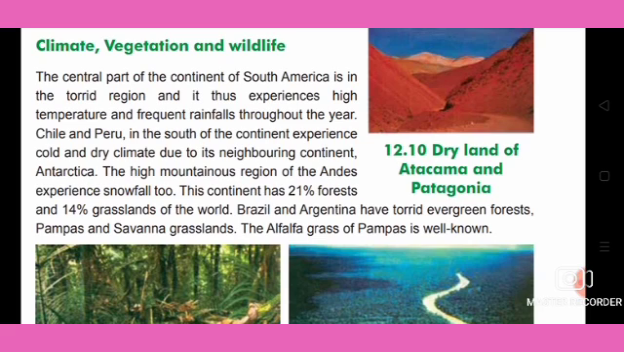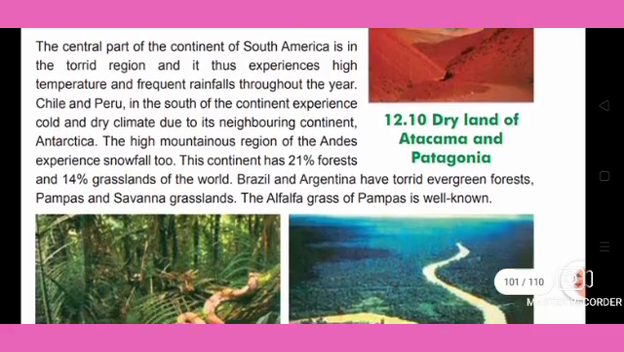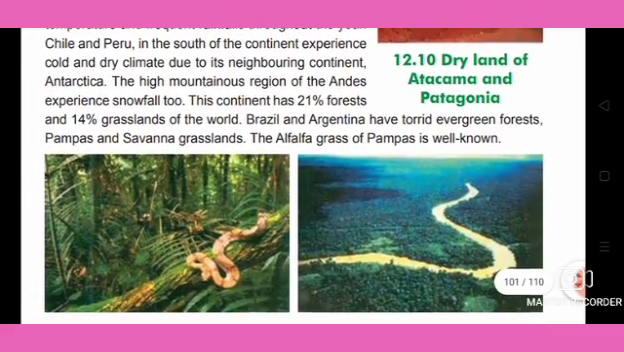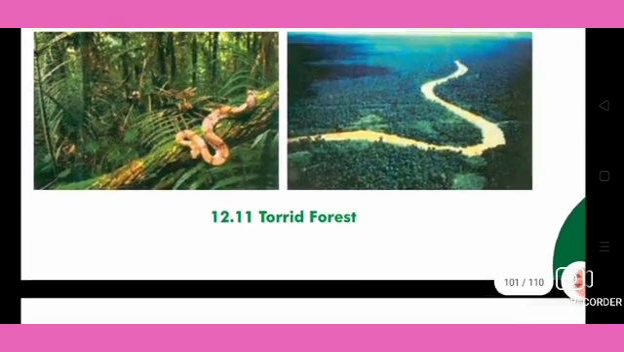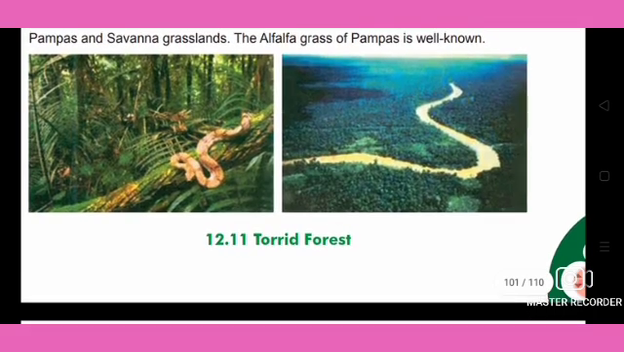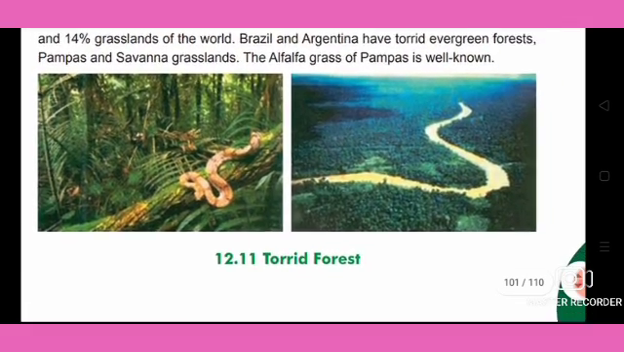This continent has 21% of the world's forest and 14% of its grassland. Brazil and Argentina have torrid evergreen forests, as well as Pampas and savanna grasslands. The alfalfa grass of the Pampas is well known. You can see some of the torrid forest in the picture.